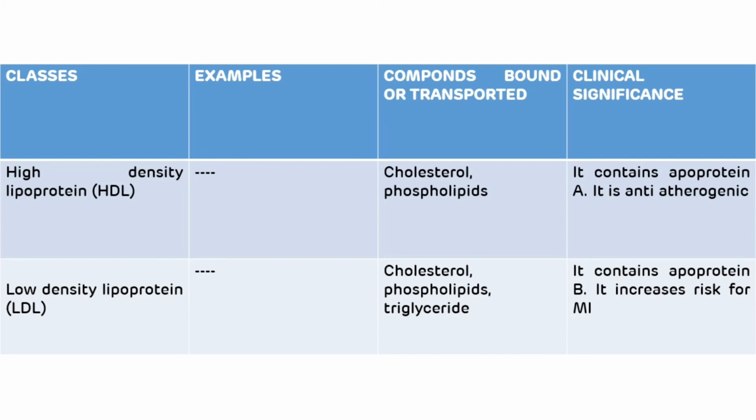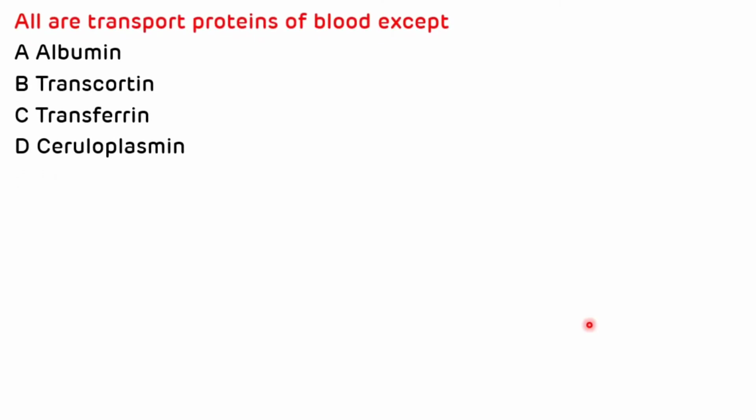Now we will see various NEET PG MCQs. The first question is, all are transport proteins of blood except. And the options are albumin, transcortin, transferrin, and ceruloplasmin. Mind well, this is a very tricky question. All are transport proteins of blood except albumin, transcortin, transferrin, and ceruloplasmin. The correct answer is D, ceruloplasmin. Ceruloplasmin is not a transport protein.